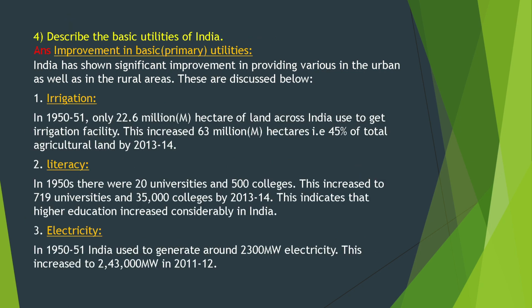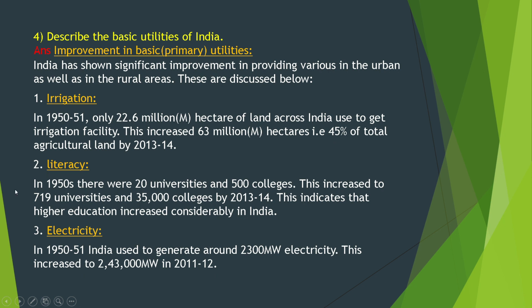Describe the basic utilities of India. Improvement in basic primary utilities. India has shown significant improvement in providing various utilities in the urban as well as in the rural areas. These are discussed below. First, irrigation. In 1950-51, only 22.6 million hectares of land across India used to get irrigation facility. This increased to 63 million hectares, that is 45% of the total agricultural land, by 2013-14.